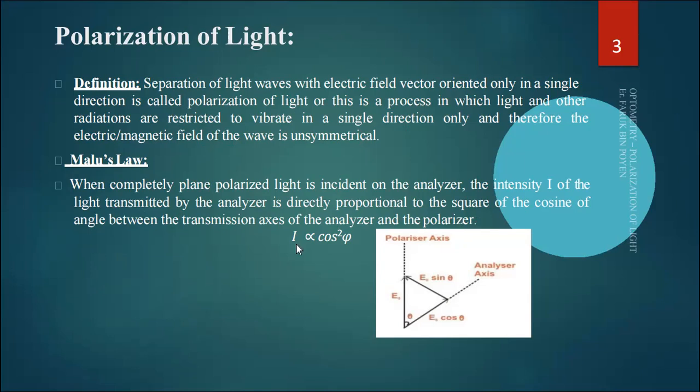So in that case, intensity I is proportional to cos square theta. This is the polarizer axis, and this is E sin theta, and this is E cos theta along the analyzer axis.